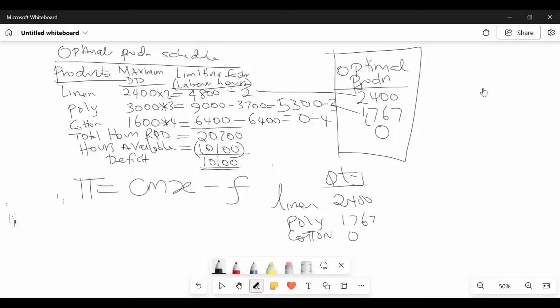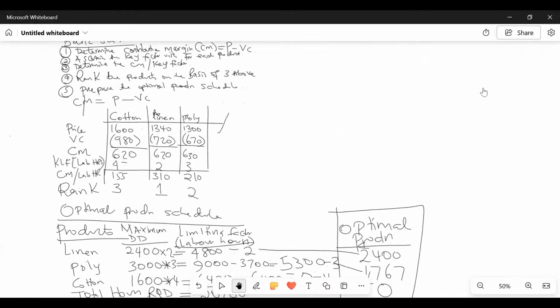Yes. So profit equals total contribution, which is CMX, minus fixed cost. So already we have the X's, the quantities. Do we have the contribution margins? For linen, already we had computed this, if you can remember very well up there. You can see in this case linen contribution margin is 620, isn't it?